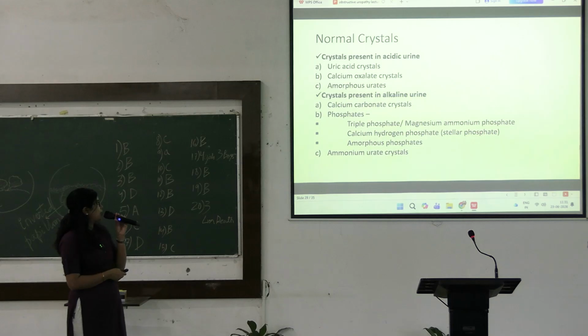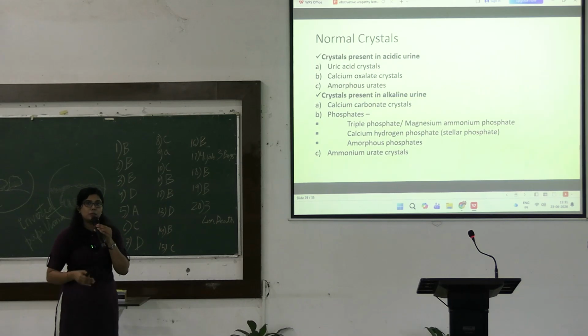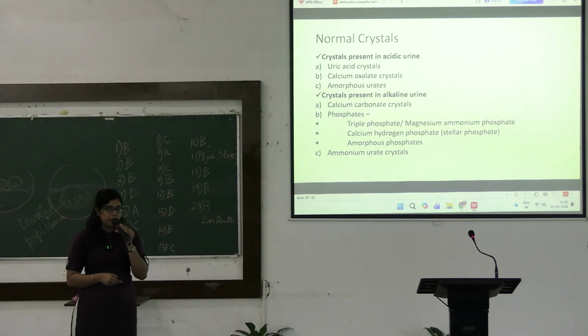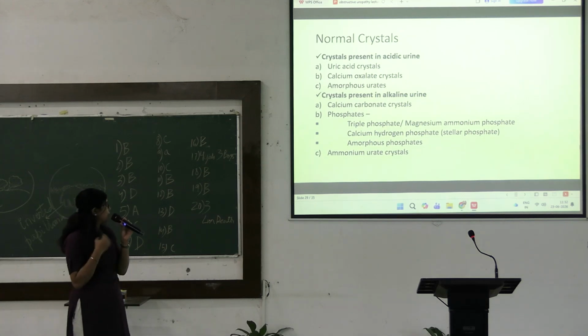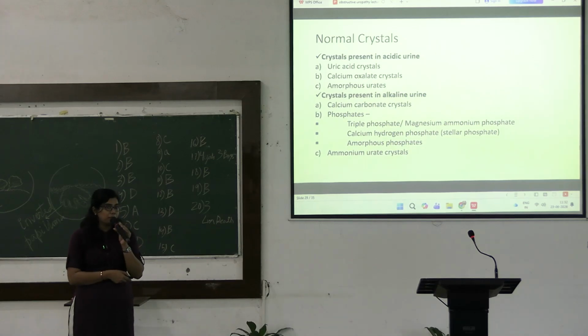Now, the different types of normal crystals. Among the normal crystals, they can be categorized into those present in an acidic pH and those present in an alkaline pH. In acidic pH, we can see uric acid crystal, calcium oxalate crystal and amorphous urates. And in alkaline pH, we can see the calcium carbonate crystals and the different types of phosphate crystals. Among them, there is the calcium phosphate, the triple phosphate, and then the amorphous phosphate. And finally, in alkaline pH, we can also see ammonium urate crystals.